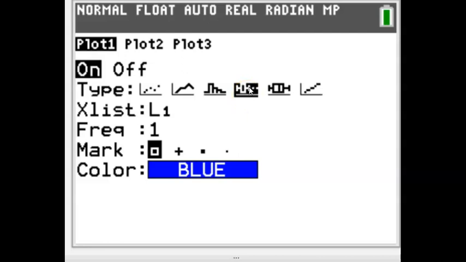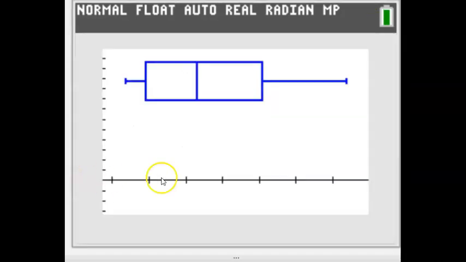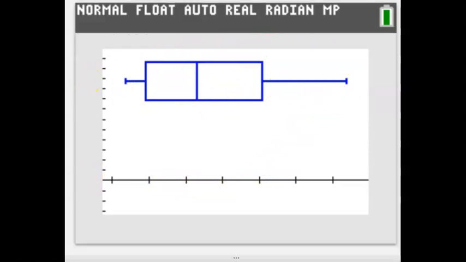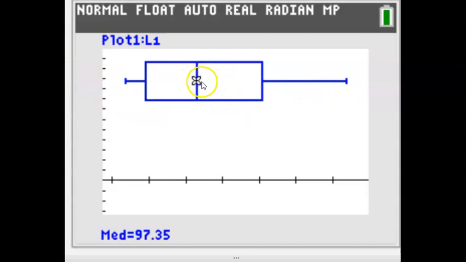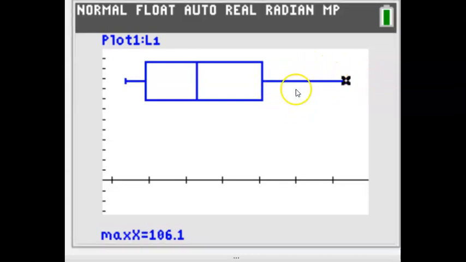Now, I want the box plot with outliers, so that's done. XList is list 1. And then I would hit zoom 9, so it does the correct frame for me. So there it is. Now, if I want to quickly see my 5-number summary, I can hit trace, and it will start you in the center, and you can arrow over wherever you want to go. So this tells me the median of my data. There's Q1, there's the minimum, Q3, and the maximum.